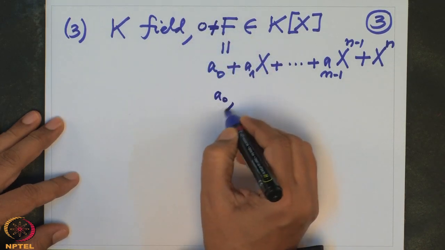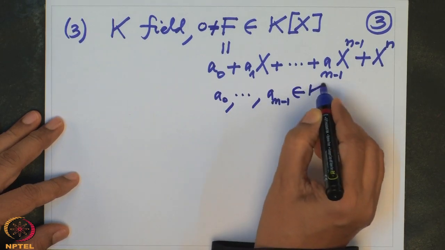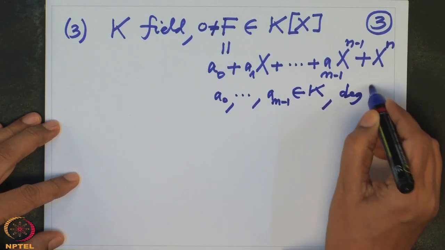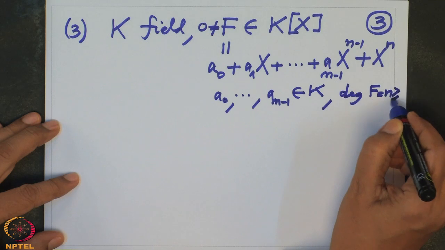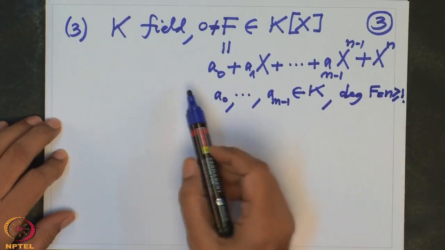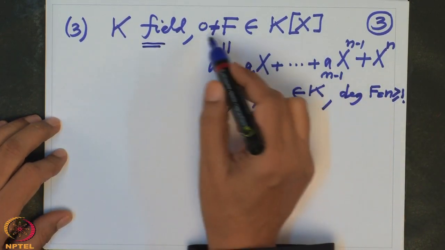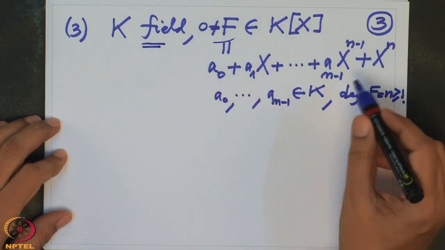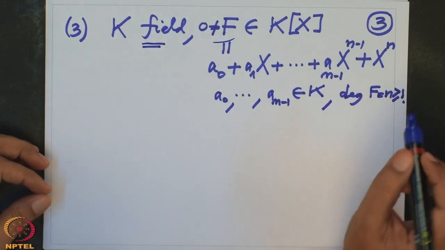So a0 to a_{n-1} are elements in the field K. The degree of F is obviously n, and let us assume n is greater than or equal to 1. By the way, any polynomial we could have made monic because we are in the case of a field. So just saying F is a non-zero polynomial is enough, but the only thing I have to say is that the degree is greater than or equal to 1.